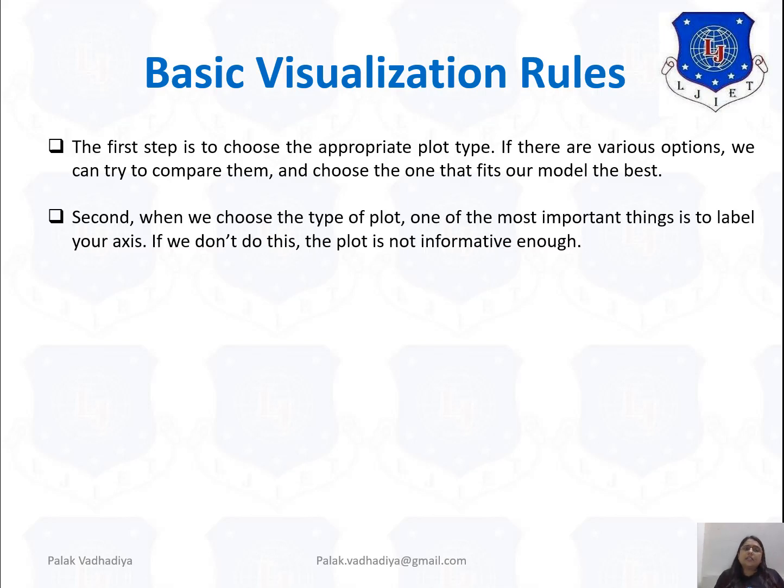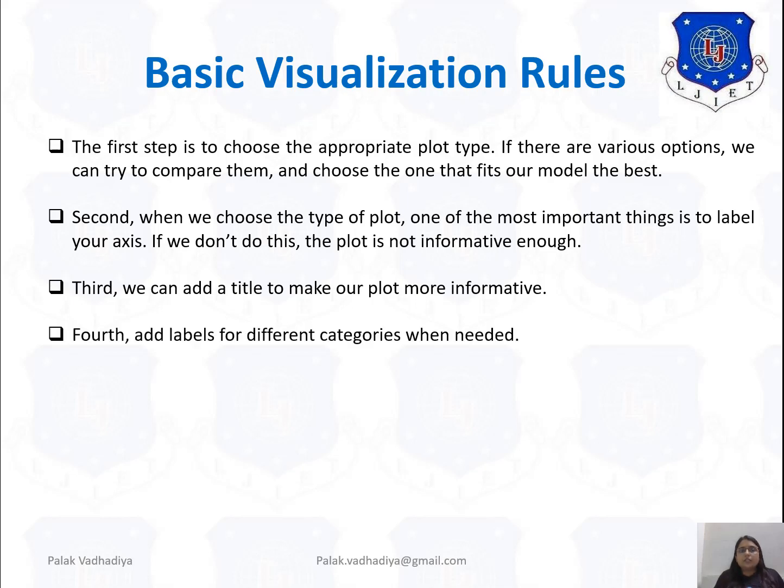The second thing, when we choose the type of plot, is to label your axis. Every time we say you have to specify which is the x-axis and which is the y-axis. So here also you have to specify the label of that axis, so your graph will become more informative. Third, definitely you have to provide the title.